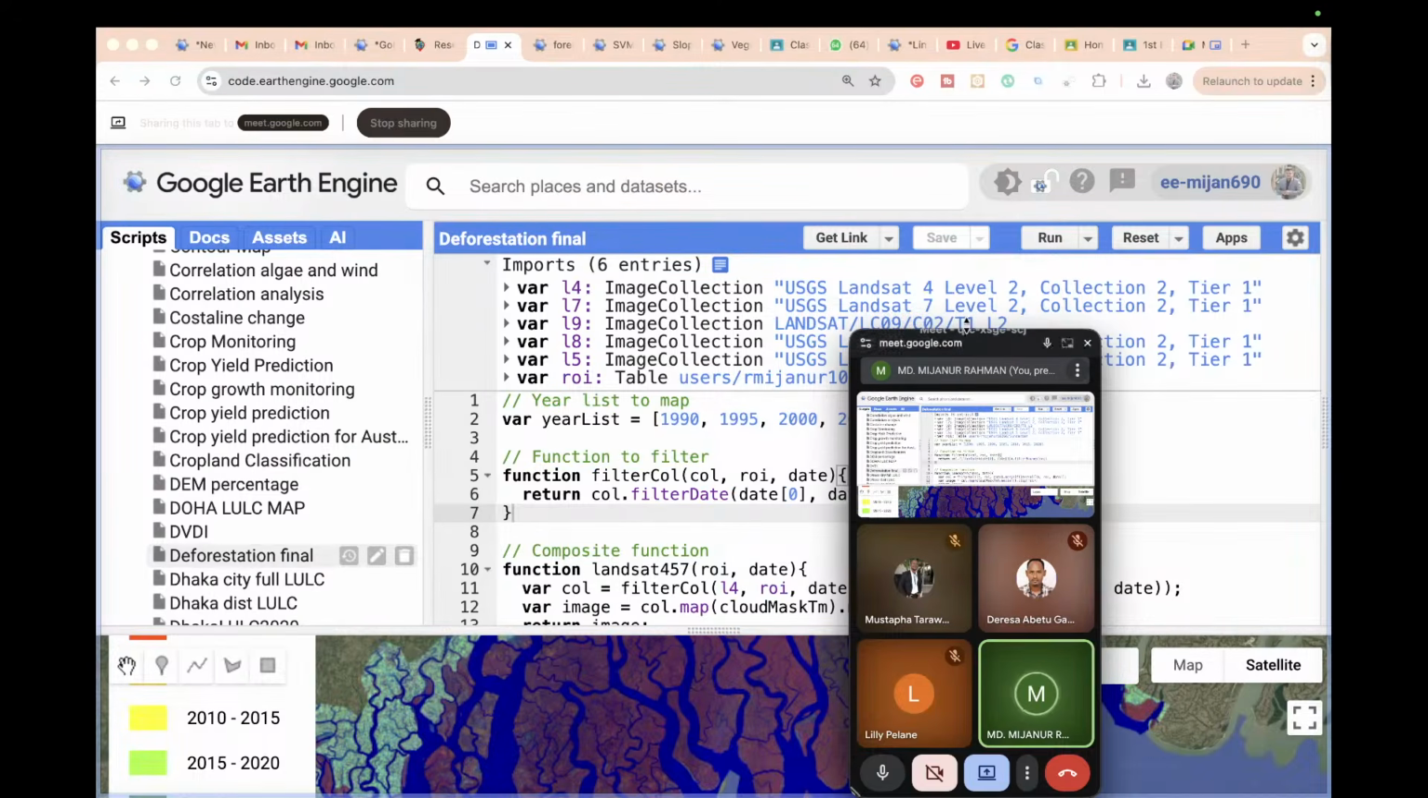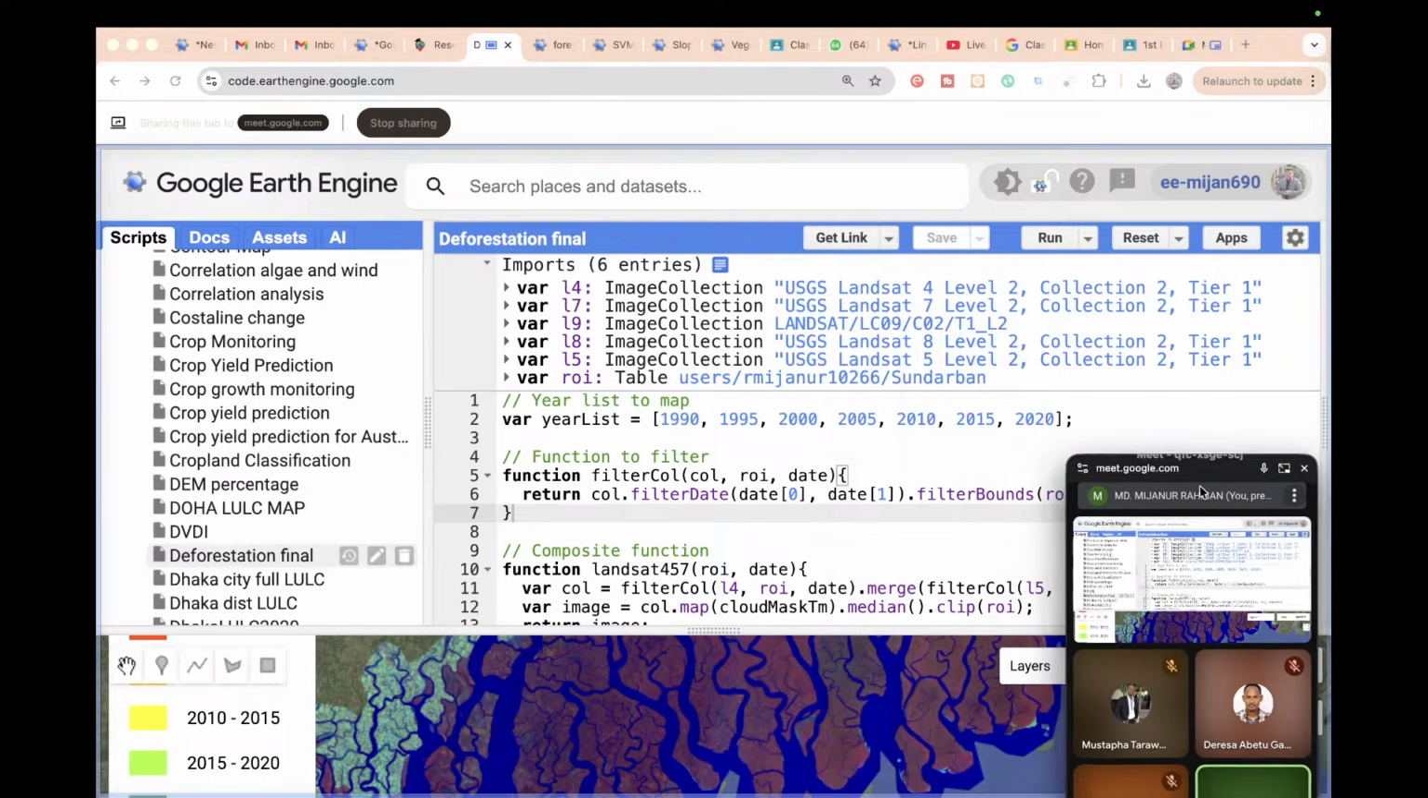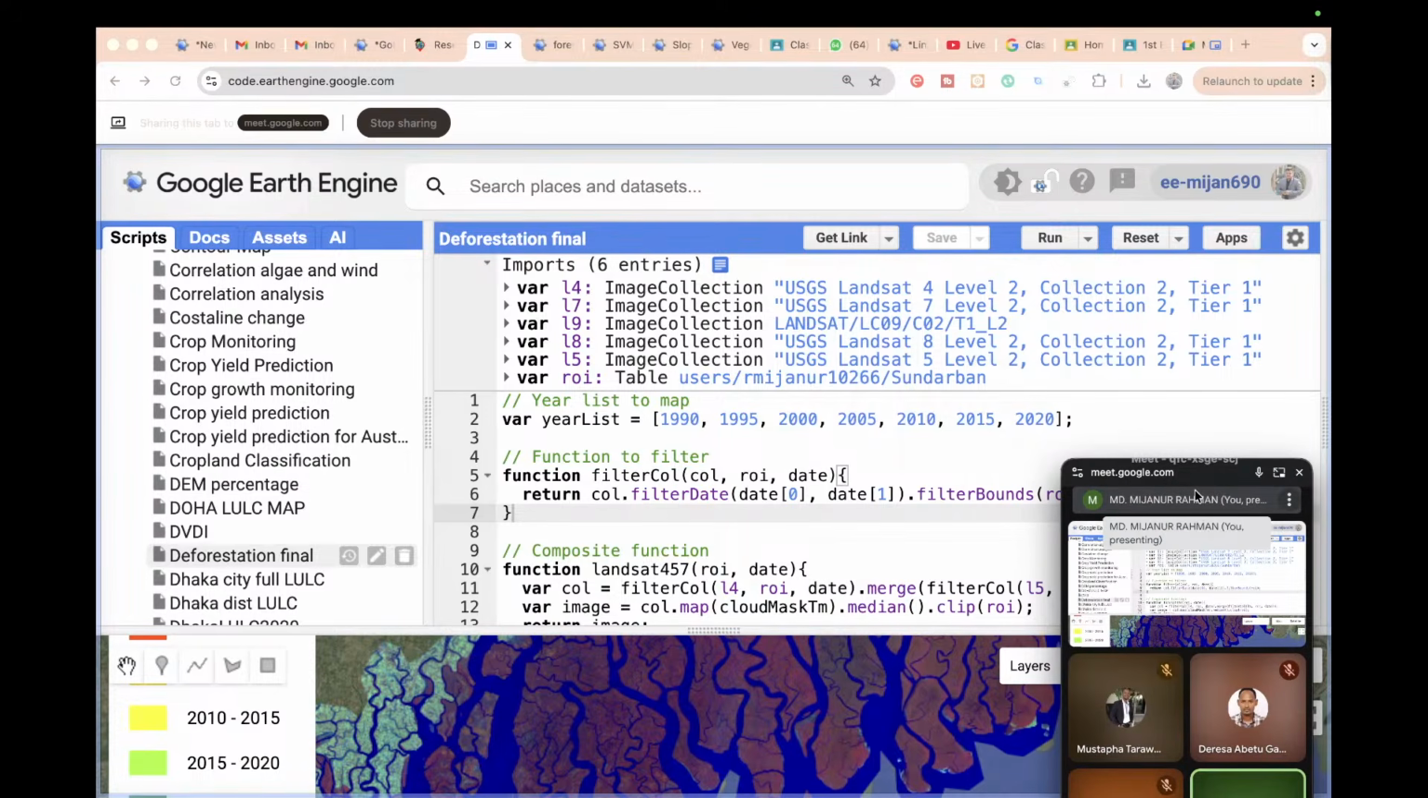Okay, so now I hope it's okay. Yeah. Okay, so I will try to explain the code, then you can get a better idea how we can easily work with deforestation for different time periods. So now we simply imported the different Landsat image collections: Landsat 4, 7, 9, 8, 5. And this is my study area.